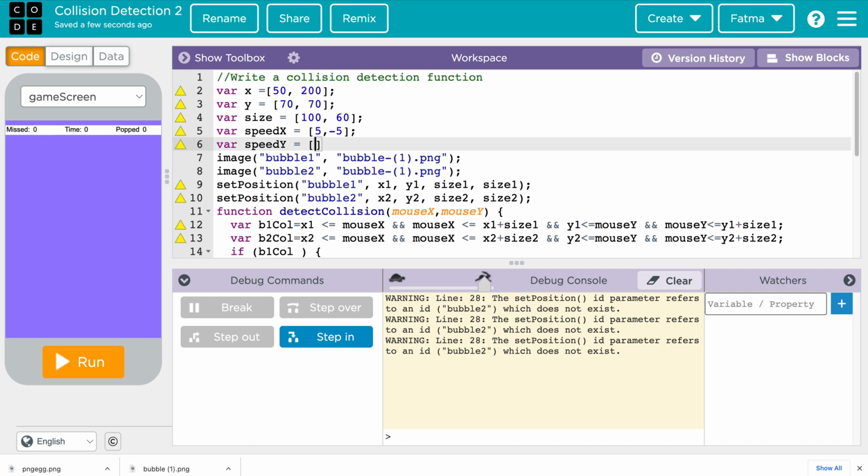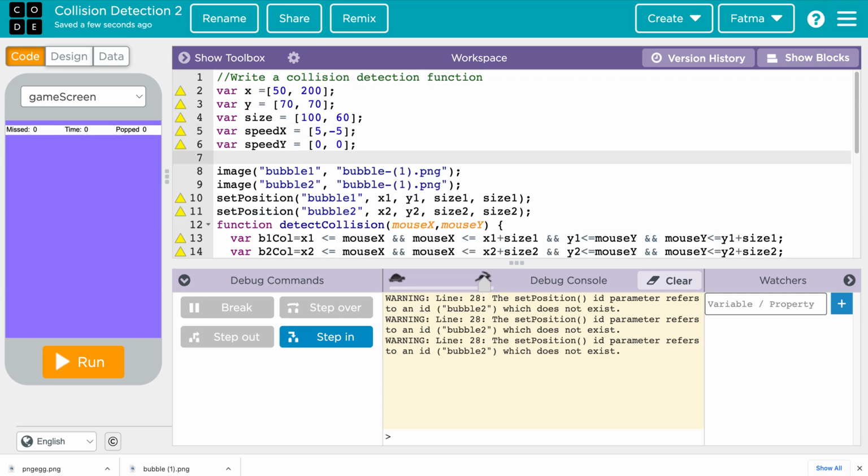Right, so it's going to be, let's say, 2 and 0. Or actually, we don't want to move in y coordinates, so let's just make 0, 0 for both of them. So now we have a list, right? We want to also have the list that holds the screen bubbles.